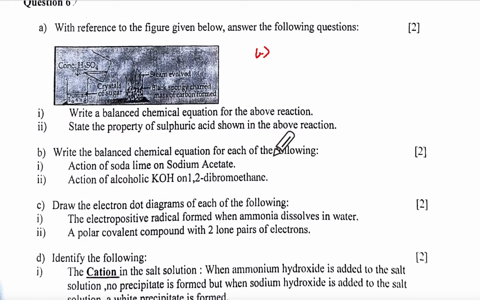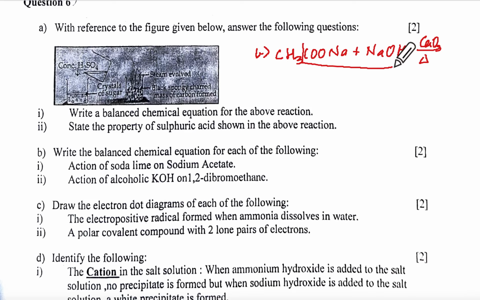Write the balanced chemical equation for the action of soda lime on sodium acetate. Soda lime with sodium acetate is the decarboxylation reaction, remember? You have to write NaOH over here, and CaO and heat. This is soda lime, and it becomes like this, correct? It will be CH4 and Na2CO3. So this is your first reaction. If you know it, give yourself marks.